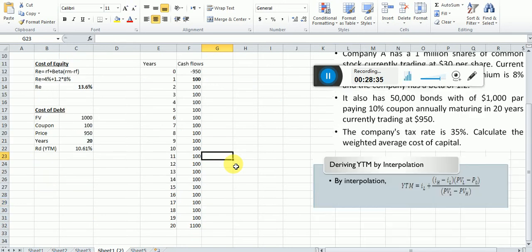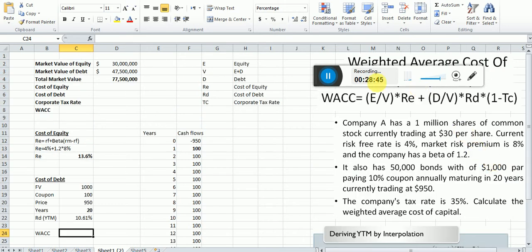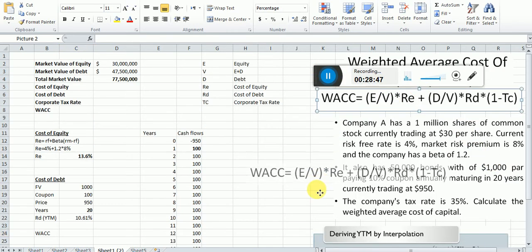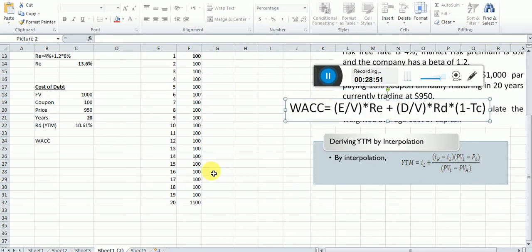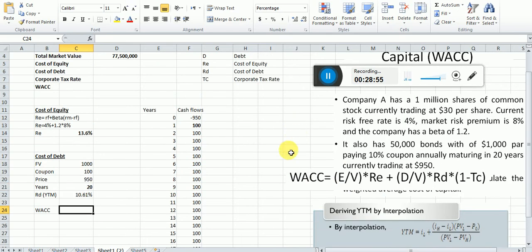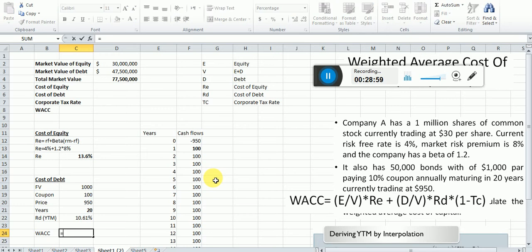Dear students, now we try to find WACC. How can we compute WACC, which is the weighted average cost of capital? We are using this formula, this function. First we have E over V. E is equity, that is this value, 30 million.